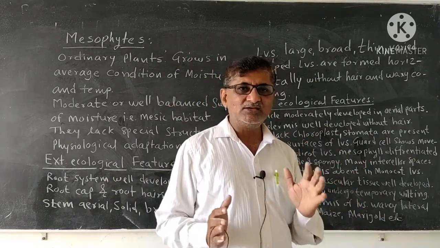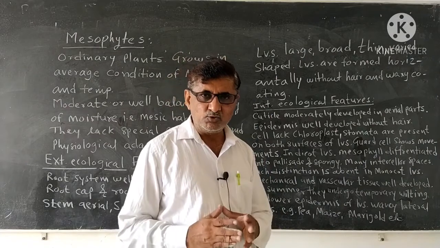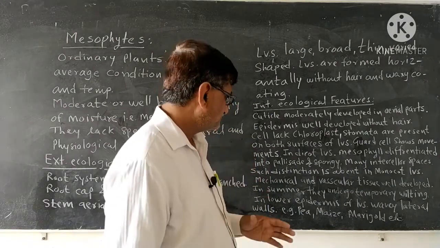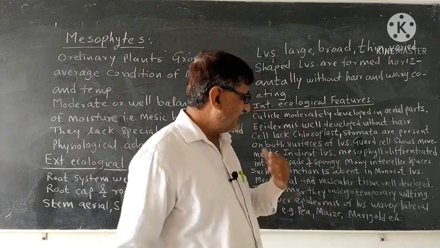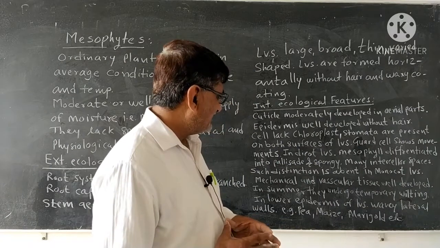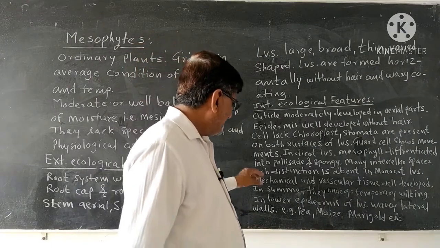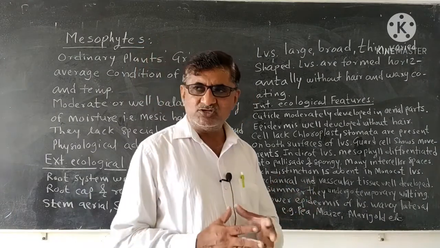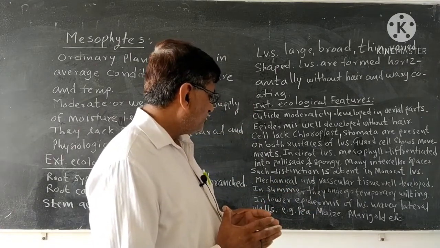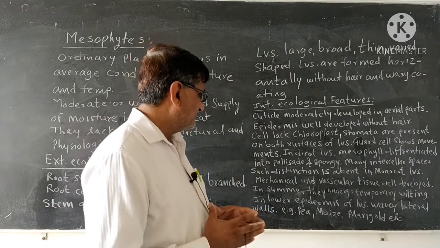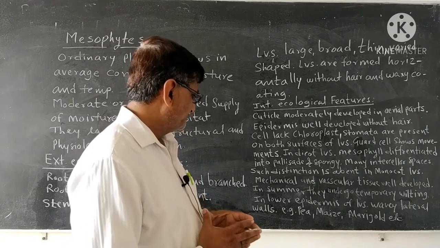In case of dicotyledon leaves, the mesophyll tissue is well differentiated into palisade and spongy tissue, and there are many intercellular spaces developed for exchange of gases. Whereas in case of monocot, this only happens in dicot. In monocot, such differentiation is not found. The monocot leaves do not show such clear-cut differentiation as palisade and spongy tissue.